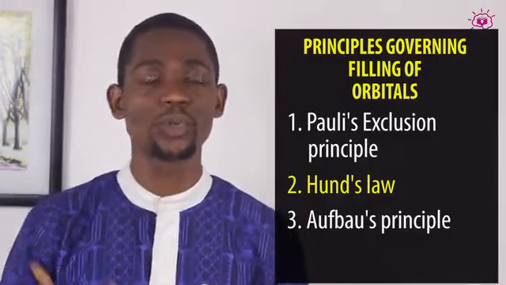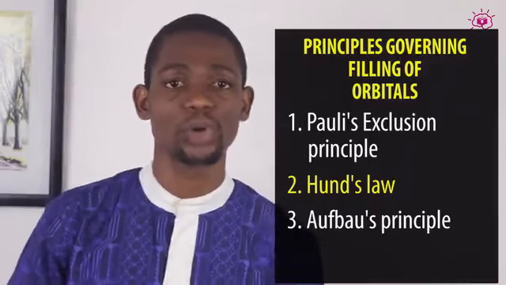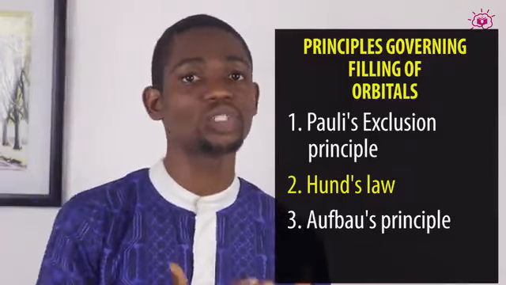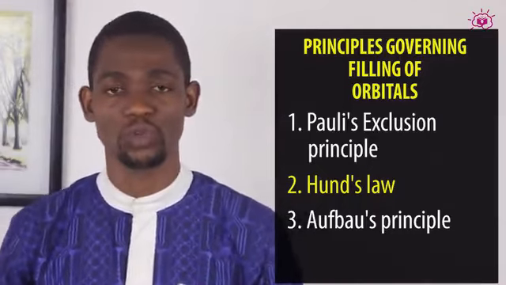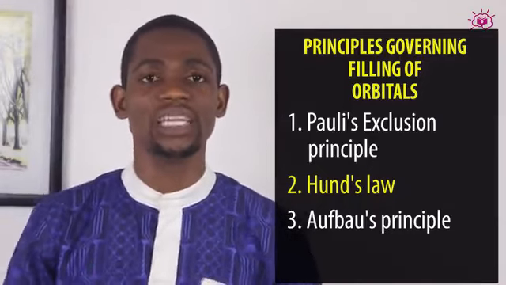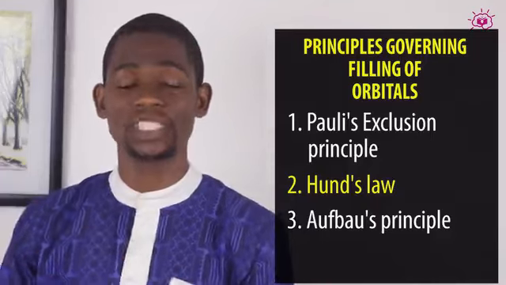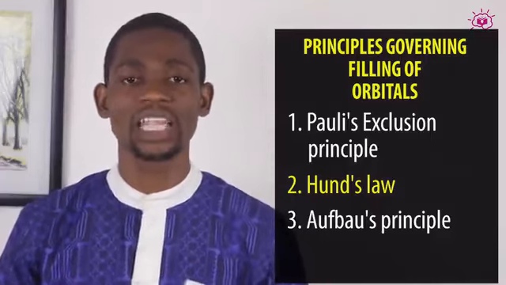For example, we'll build up the 1s before we build up the 2s. And same as we build up the 2s orbital before we build the 2p orbital, and so on and so forth. Overview: these are the three major principles or rules that we take into consideration always when building up electrons in orbitals.